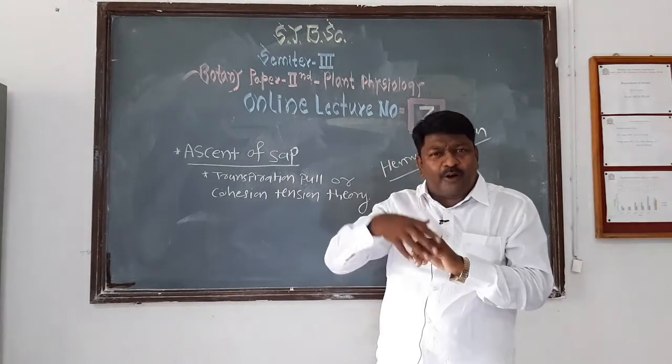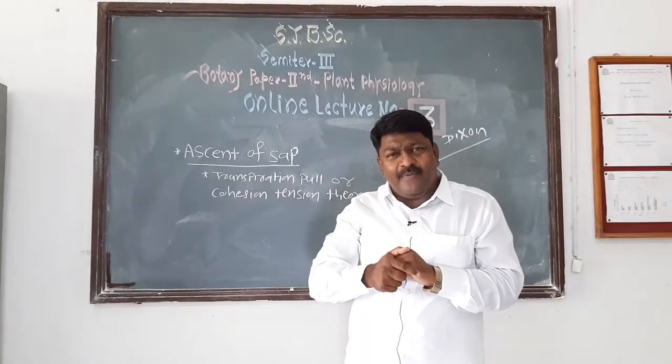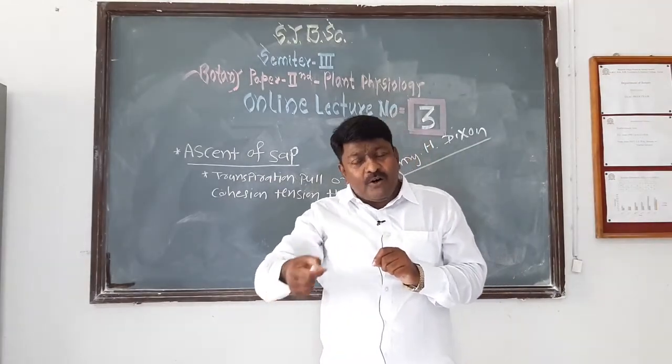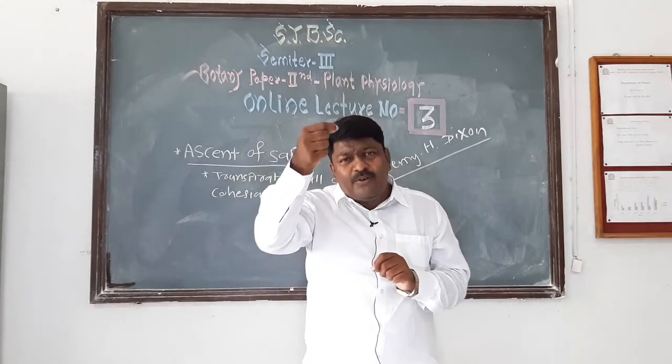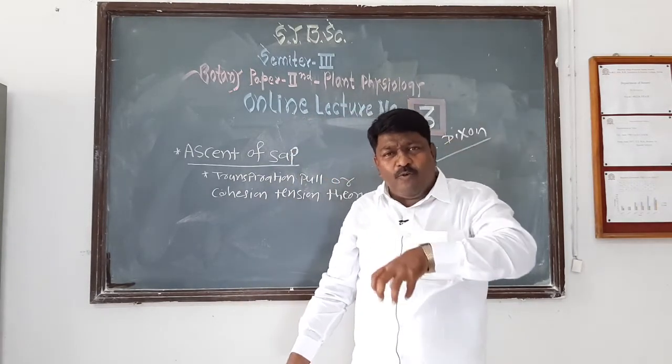When there is loss of water, a pulling force is created in the leaf, and this pulling force is transmitted from leaves to the tip of the root.